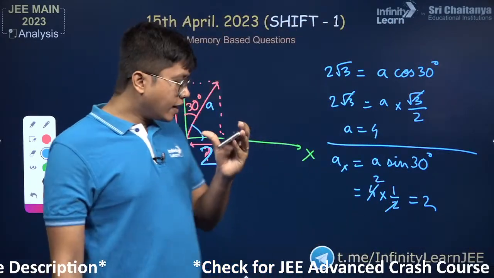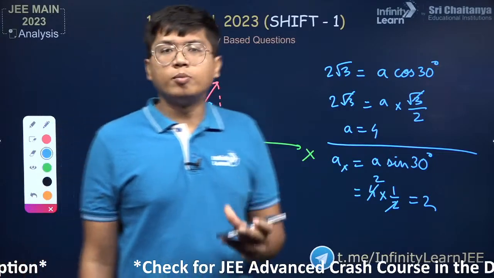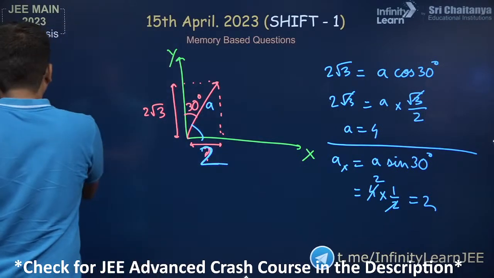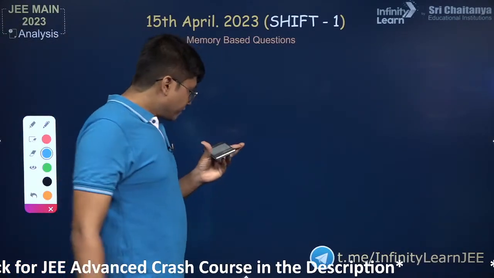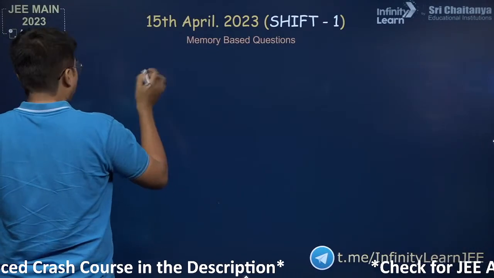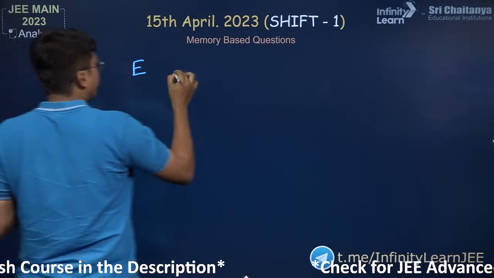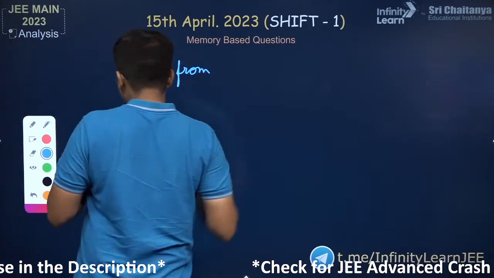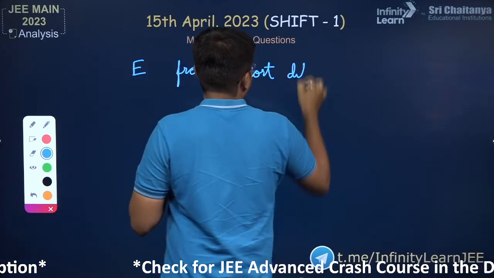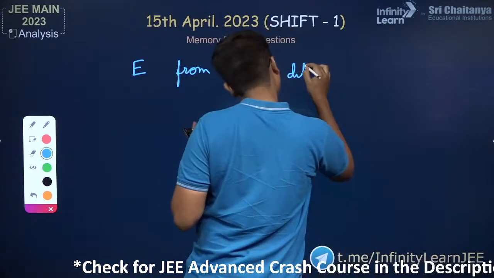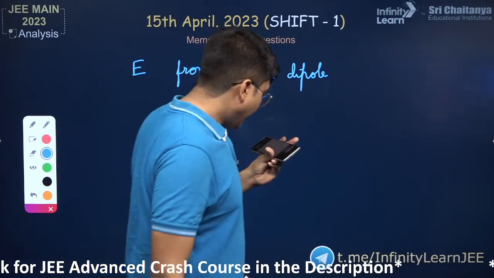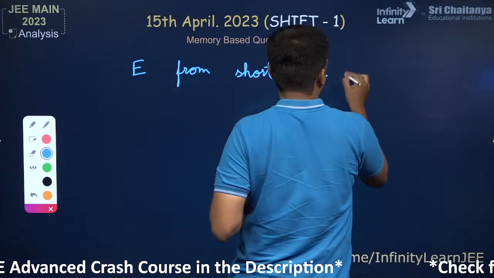Okay, let's look at the next question now. Again, a very direct formula based question. If you know the formula, you don't even need to bother about it. They have said electric dipole, short electric dipole. Okay, the electric field from a short dipole at large distance on the equatorial plane.